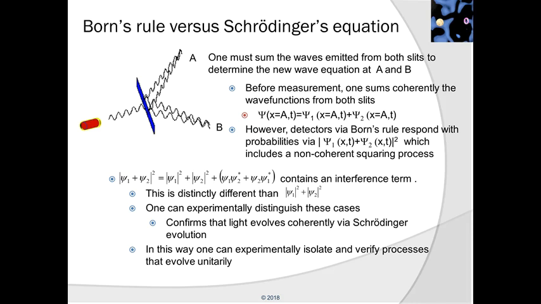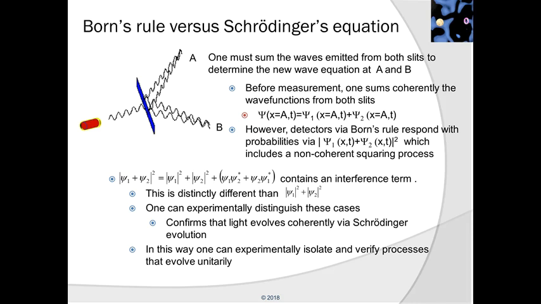Note that if one takes psi1 plus psi2 and squares it, this equals psi1 squared plus psi2 squared, plus an additional term, which is psi1 psi2 conjugate plus psi2 psi1 conjugate. And this additional term is an interference term. This is distinctly different than what would be obtained if one were to take psi1 squared and add to it psi2 squared. Now, these two cases can be experimentally distinguished, and it is found that, in fact, one sees this extra interference term. And this confirms that light evolves coherently via Schrödinger's equation.